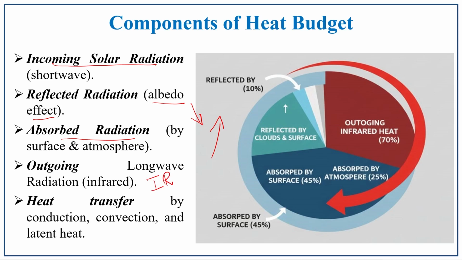And heat transfer. So once it is received, the heat should be transferred. So what are all the processes which are involved in transferring the heat? That is conduction, convection, latent heat. So these are all the processes which are involved in the heat transfer. So these are all the components of heat budget.